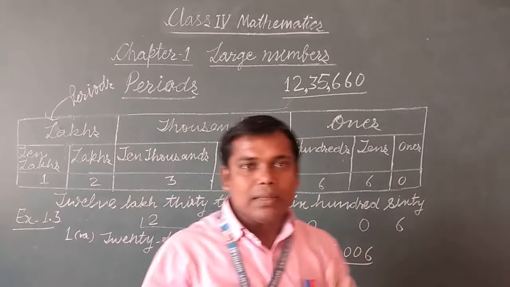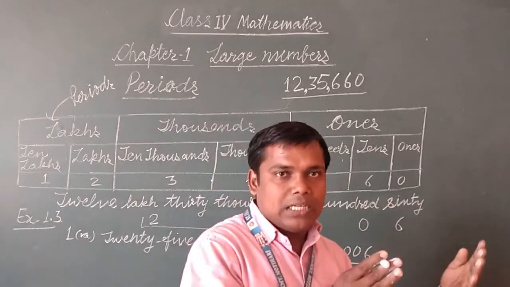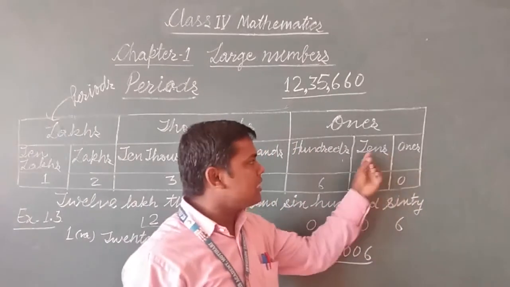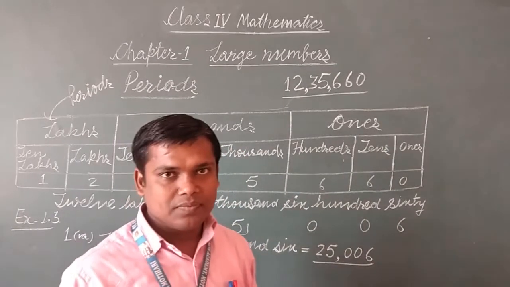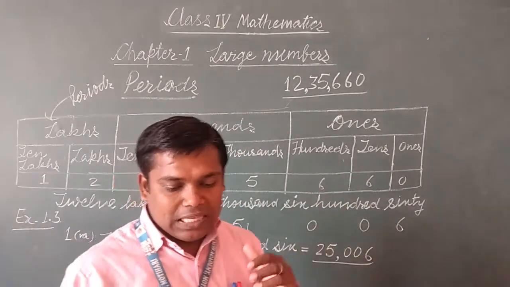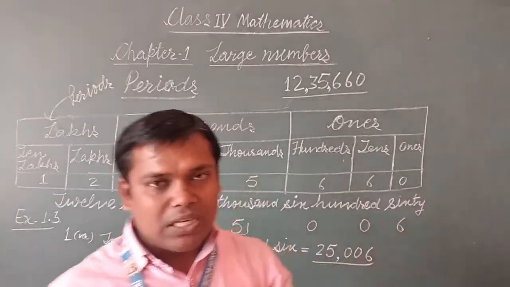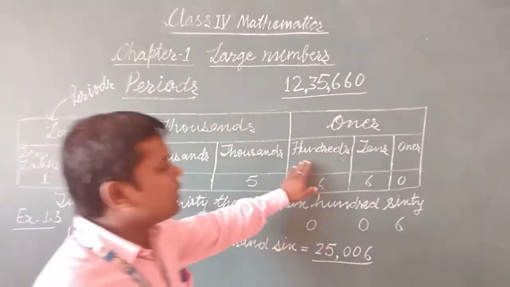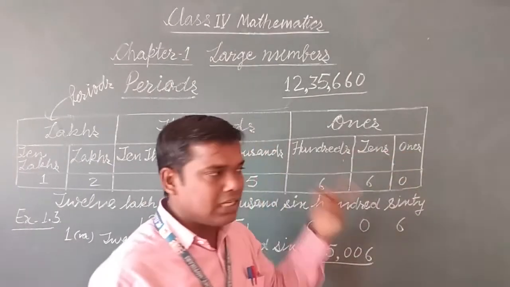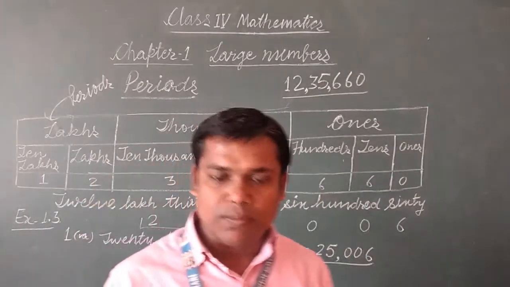And how many places are there in ones period? We have 3 places: ones, tens and hundreds. I hope you understood. Now the third question is, write the places in ones period. You can surely write: ones, tens and hundreds. So there are 3 places in ones period.